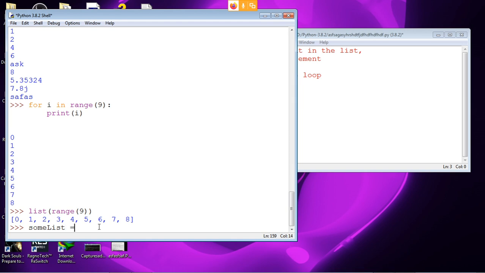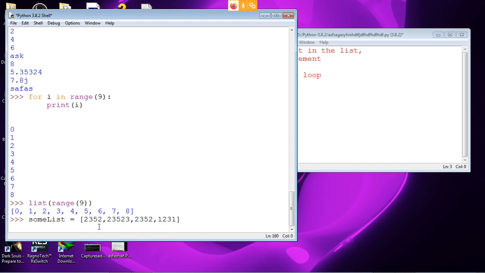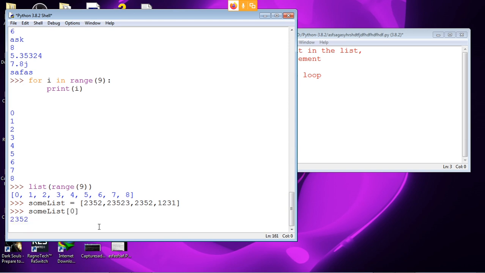When you do some list is equal to something, you know that this list has indexes, so you can type some list 0, 1, 2, 3, 4, and it keeps going on like that. But in dictionaries you're allowed to edit those indexes. You're not supposed to have only 0, 1, 2 going on. You can have your own index, like hello, of any kind of data type. That's the advantage of dictionary.